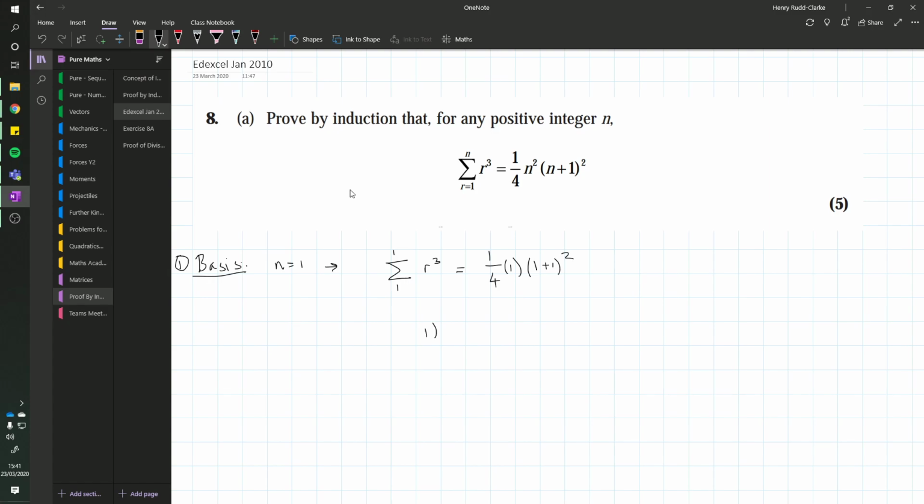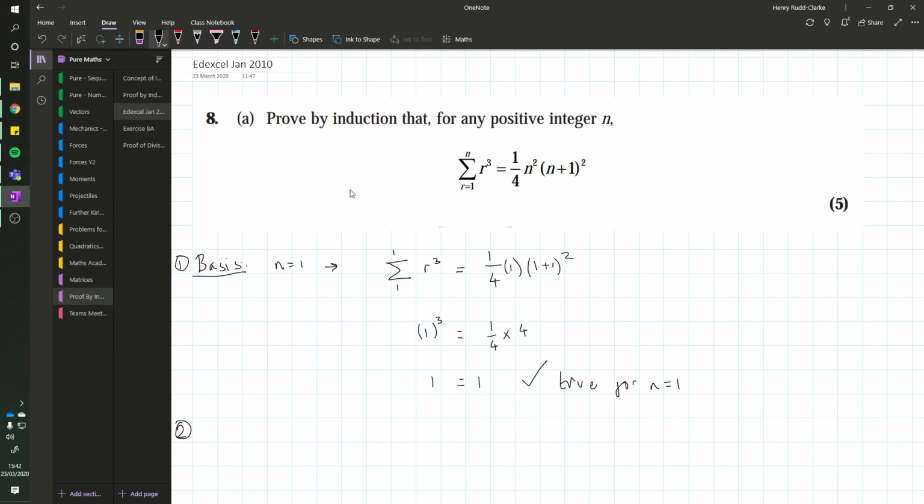So this is just 1 cubed, because it's just the first term of this series. And this is a quarter times 2 squared, which is 4. So we get 1 equals 1. So this is true for n equals 1.